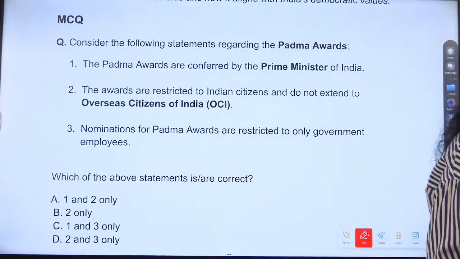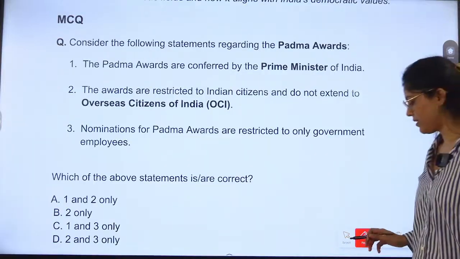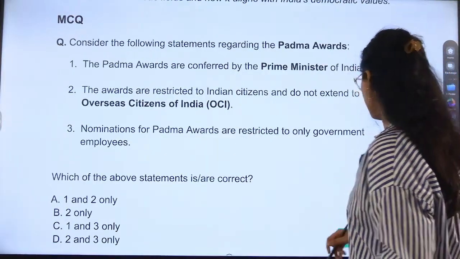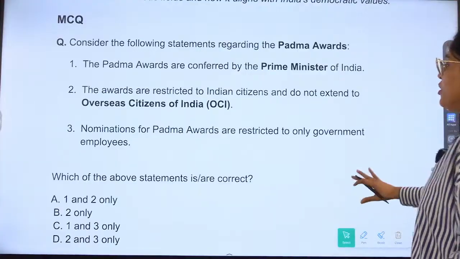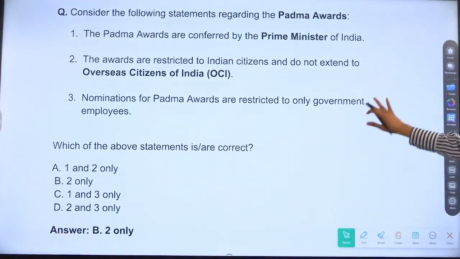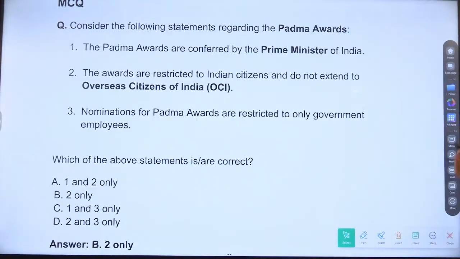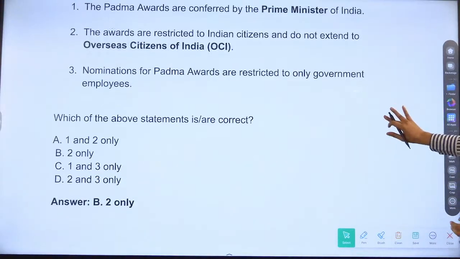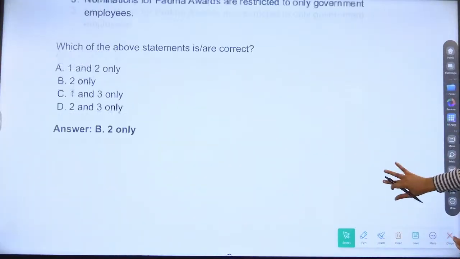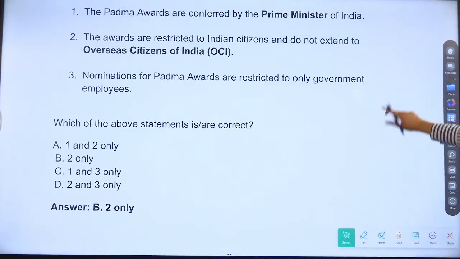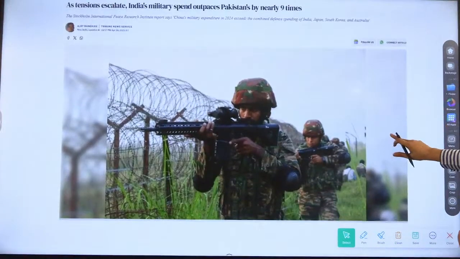One of the highest civilian awards. Answer is, the first statement is not correct and the third is not correct, because the answer is the second only. The awards are restricted to Indian citizens, civilian, highest civilian awards. So they do not extend to overseas citizens of India. You will not see overseas citizens coming and taking this award.